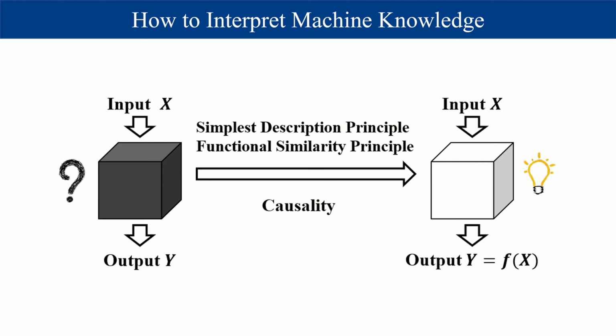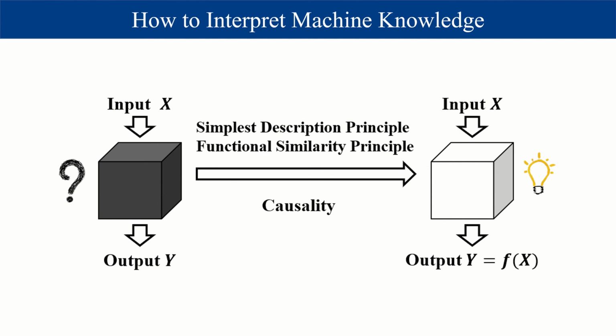Through the analysis of some research methods in the field of physical and artificial intelligence, we propose some principles and models for interpreting machine knowledge, including the simplest description principle and the functional similarity principle. The simplest description principle refers to that there is nothing more telling of natural things than those that are both true and sufficient to explain the phenomenon.